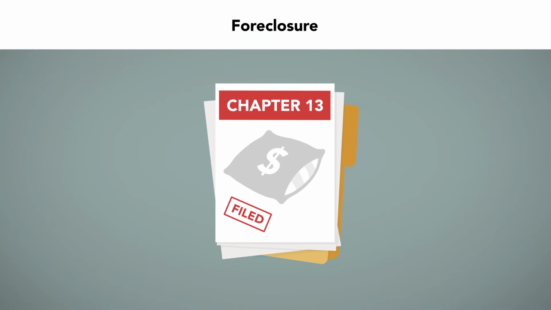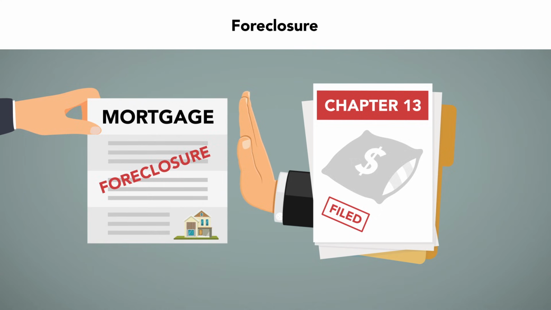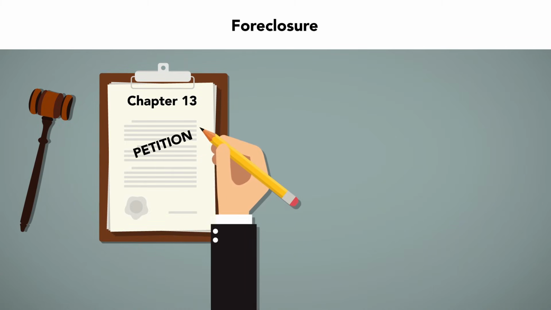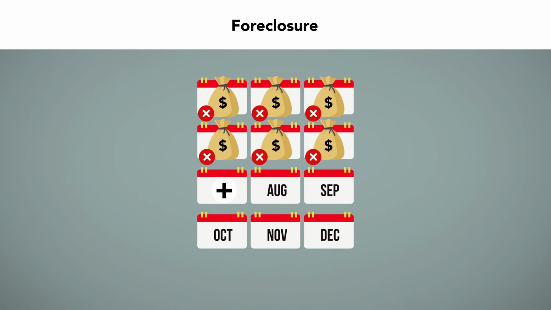Foreclosure. Chapter 13's primary use is often to forestall a foreclosure of a mortgage on the debtor's primary residence. The automatic stay stops the foreclosure proceeding as soon as the individual files the Chapter 13 petition. Later, the debtor can bring the past due payments current by adding extra amounts to the mortgage's monthly payments over the time of the bankruptcy.